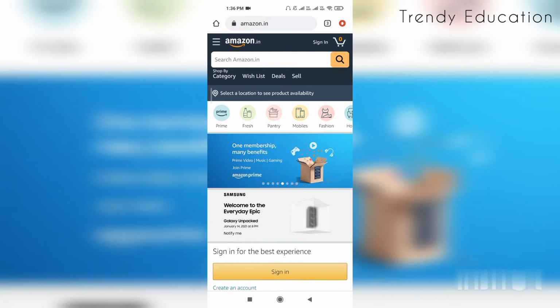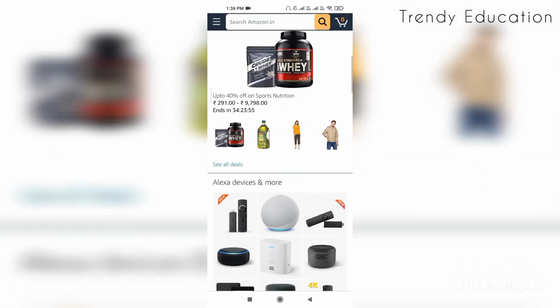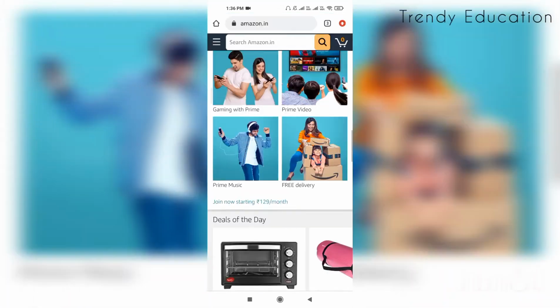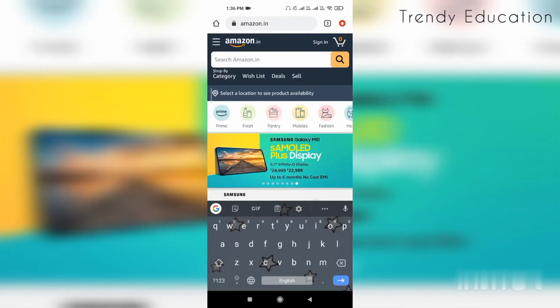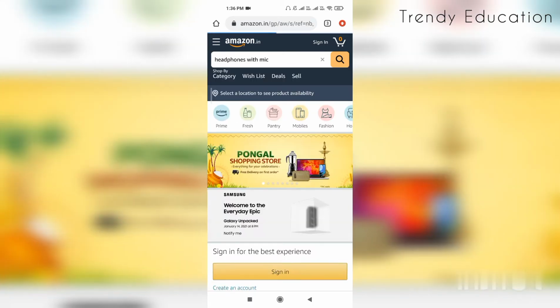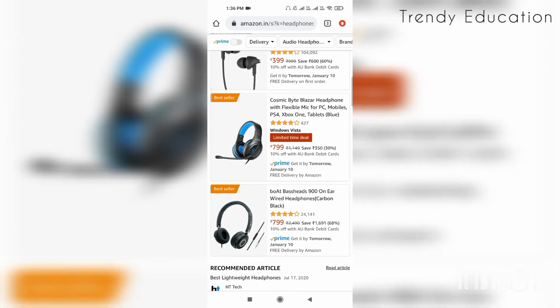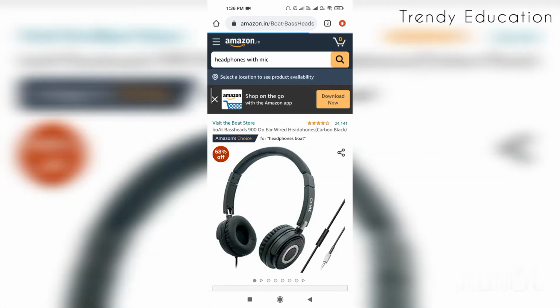So let's see an example of the frequent item set first, and then we'll see the association rule. So first I'm going to search something. I'm going to search headphones with mic. So I'm going to touch this first.